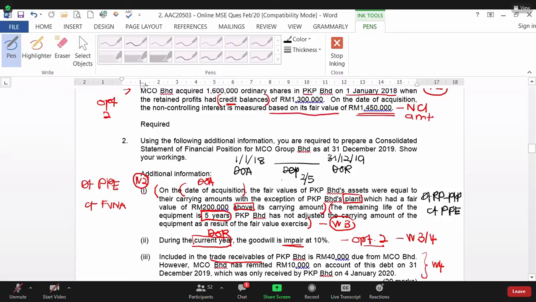Because your PPE is already at carrying amount. If you find accumulated depreciation, of course, we don't have accumulated in our financial statement because our PPE is already recorded at carrying amount. So you just straightly minus your PPE and minus your retained profit, but PKP.